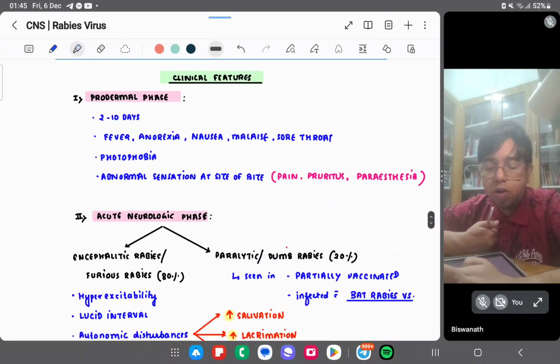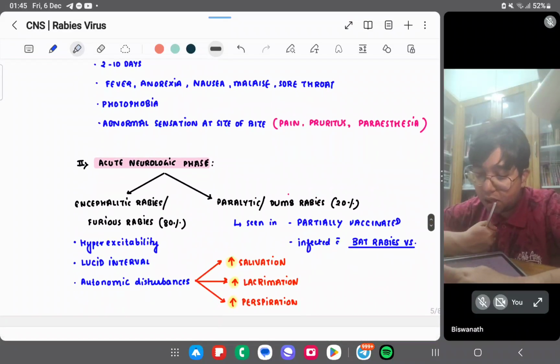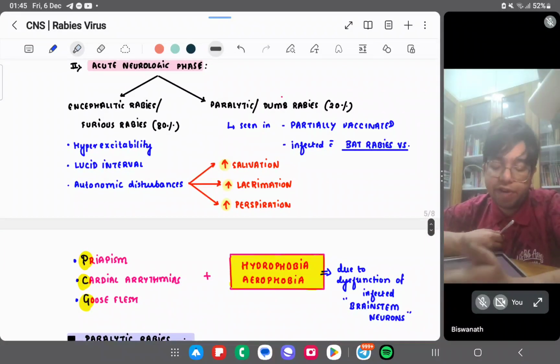Clinical features: I told you that we have a prodromal phase, 2 to 10 days. Just simple symptoms: fever, anorexia, malaise. Photophobia and abnormal sensations may occur. In the acute neurologic phase, we have encephalitic rabies, the furious rabies, and paralytic rabies, which is the dumb rabies.